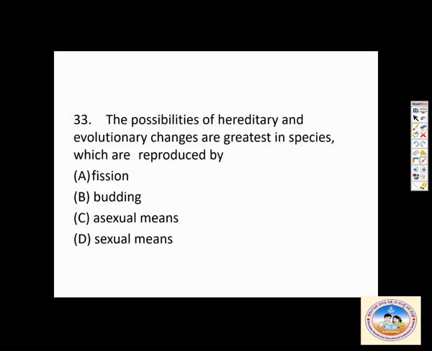Then question 33. The possibilities of heredity and evolutionary changes are greatest in species which are reproduced by... Those which reproduce by sexual means will have a lot of variation. Fission is asexual, budding is asexual.